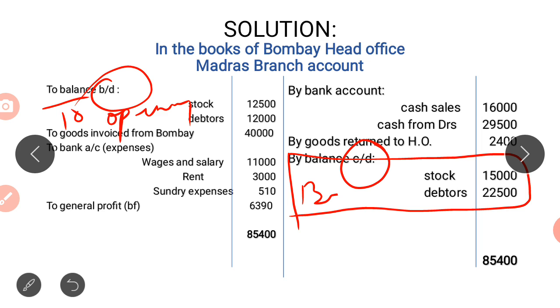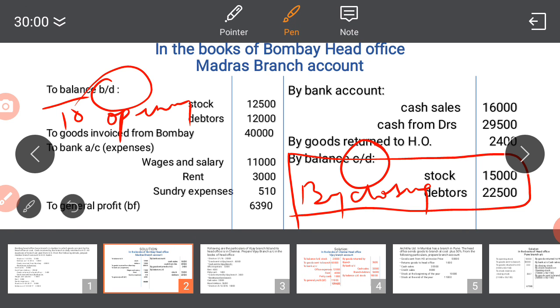Here we can write by closing stock, by closing debtors. But instead of that you write it as balance brought down. That means opening balance is brought down and closing balance is carried forward to the next year. So you write it like this.